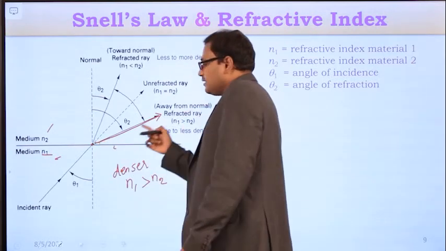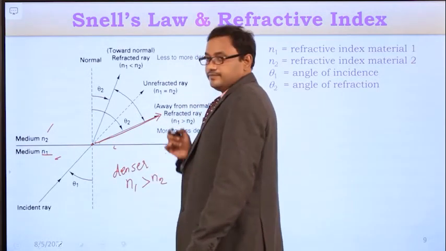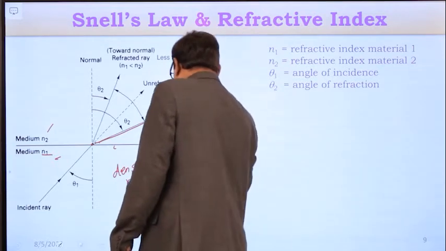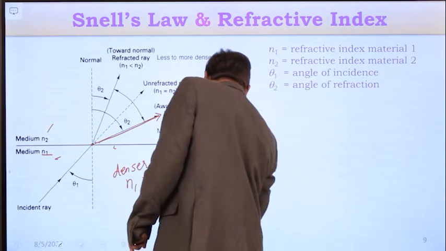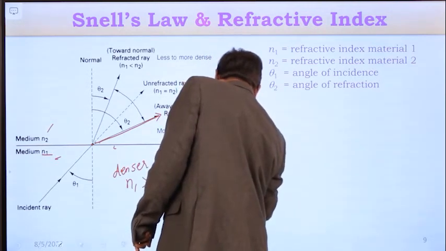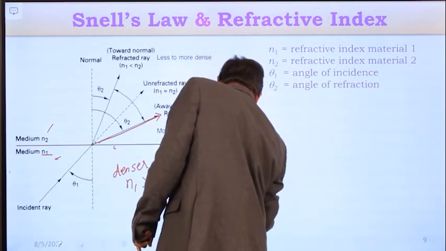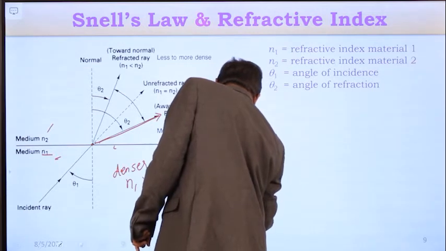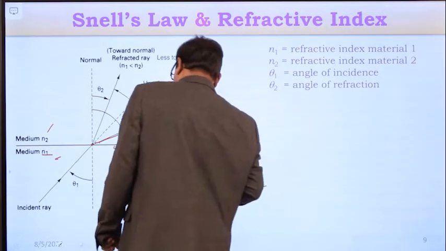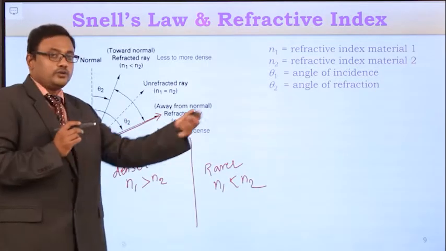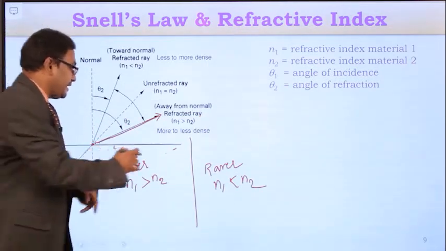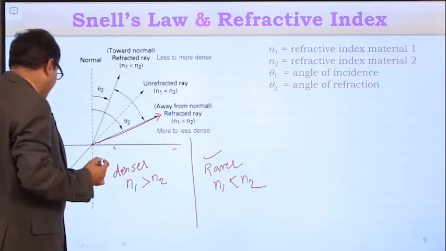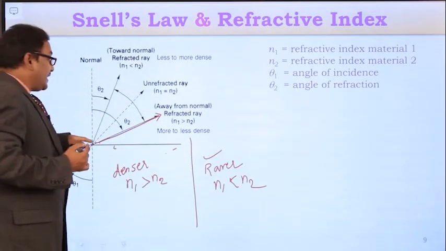And now consider another condition. Suppose medium 1 is the rarer medium, n1 is less than n2. If n1 is less than n2, medium 1 is the rarer medium. So in this case, the light ray is traveling from rarer medium and then enters into the denser medium.